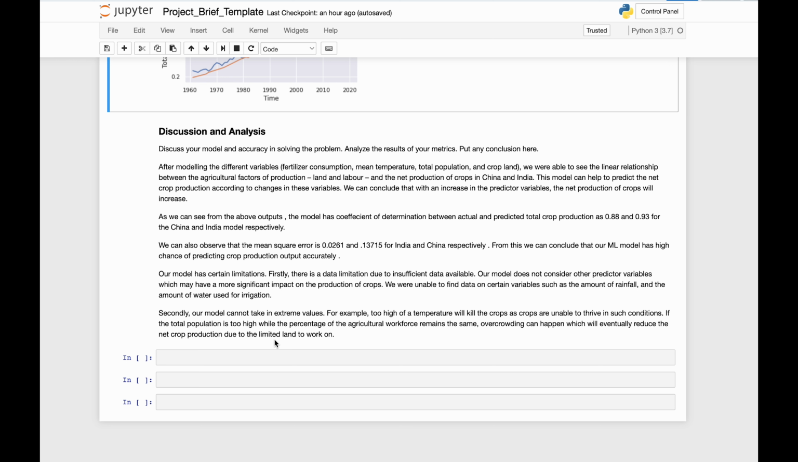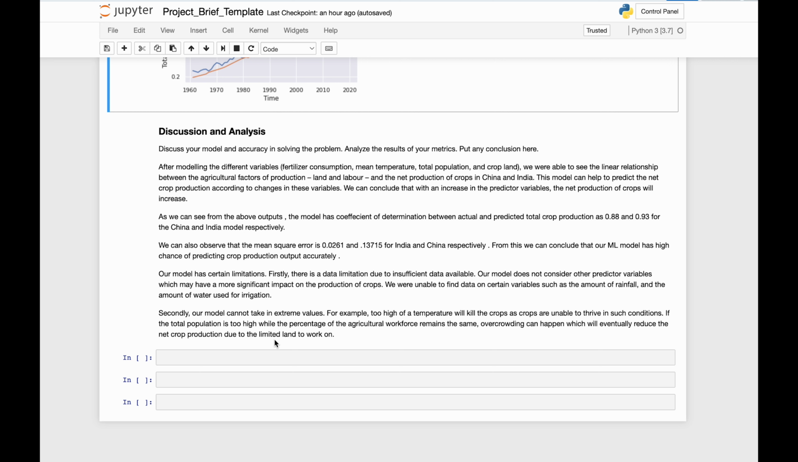Our model certainly has some limitations. Firstly, there is a data limitation due to insufficient data available. Our model does not consider other predictive variables which may have more significant impact on the production of these crops. We were unable to find the data on certain variables such as the amount of rainfall and the amount of water used for irrigation. Secondly, our model cannot take in extreme values.